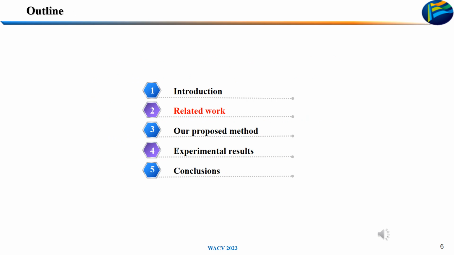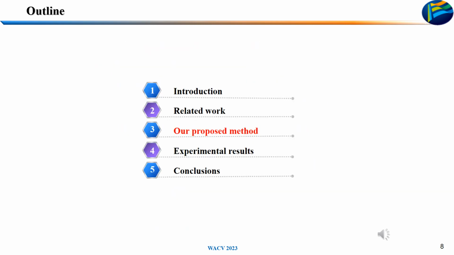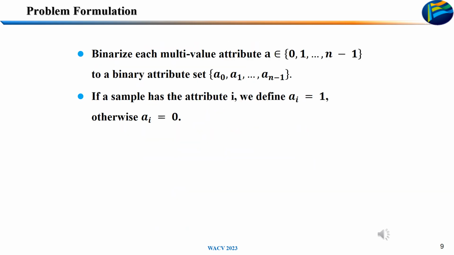Next, related work. To quantify such relationship, we borrow two perspectives from the existing works. The first one is explicit attribute label correlation. The latter one is implicit task affinity. Now I will describe our method. To simplify the problem, we binarize each multi-value attribute to a binary attribute set.